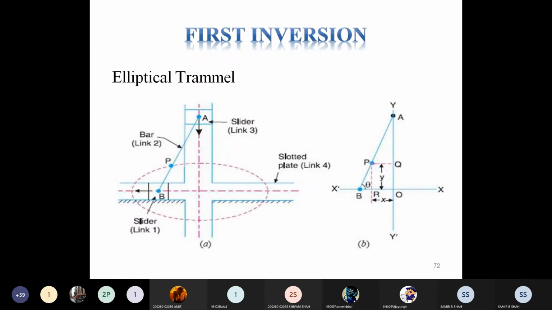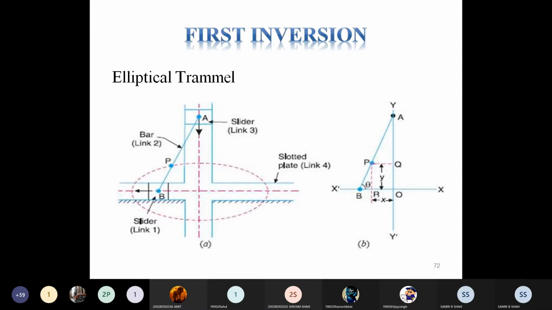It means x by AP is equal to cos theta and y by BP is equal to sin theta. Squaring and adding on both sides, we get x square divided by AP square plus y square divided by BP square is equal to sin square theta plus cos square theta.